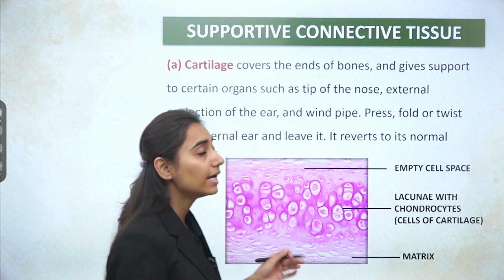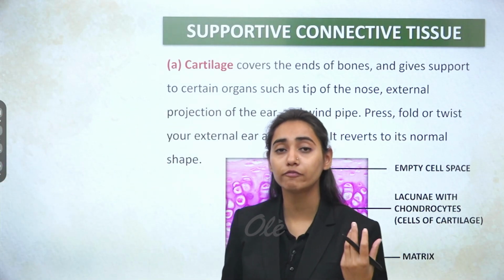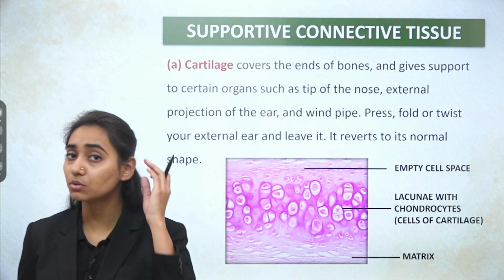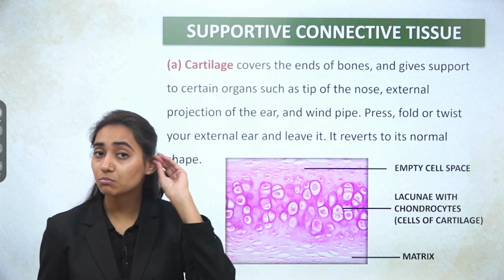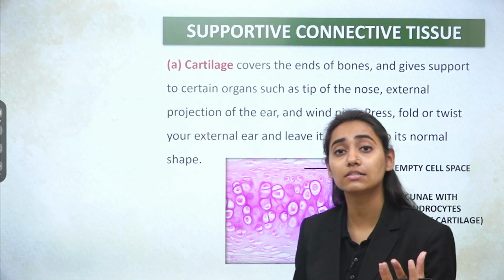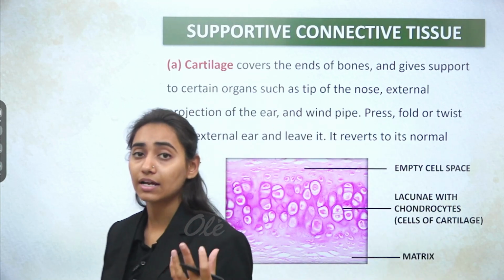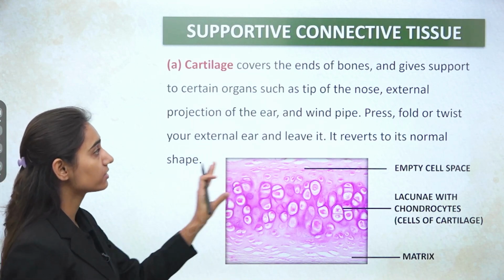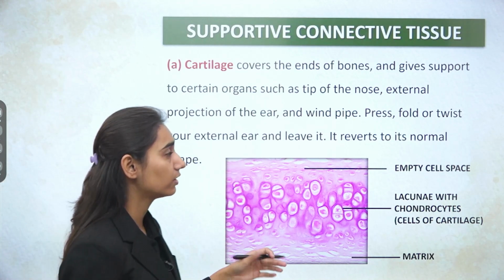Cartilage covers the ends of bone. So cartilage is a flexible structure. Locations where you can see the cartilage are the tip of the nose and the pinna of the ear. See, you can move this part of the ear. So this is also made up of cartilage, but it is a type of supportive connective tissue. It gives support to certain organs such as the tip of the nose, the external projection of the ear, and the windpipe.